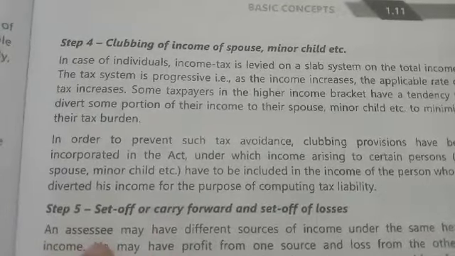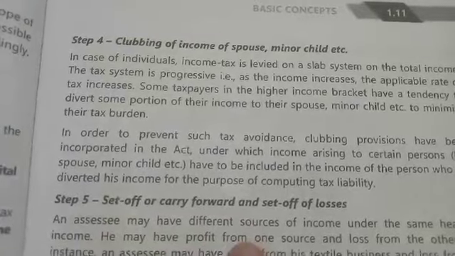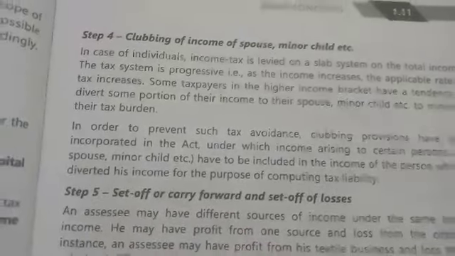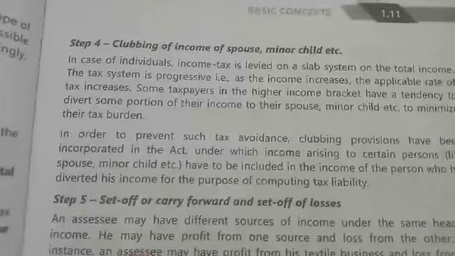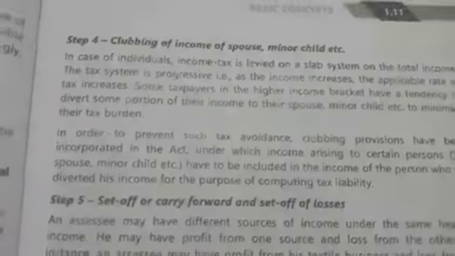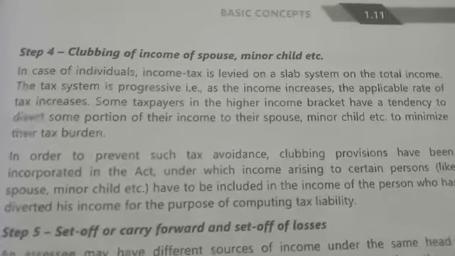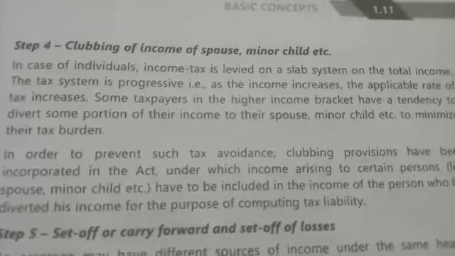The child's income should be clubbed with his or her parent who is having the more income. Suppose if father is earning more than mother, then it should be clubbed with the father. Okay, so that is how we'll club the income of spouse or minor.